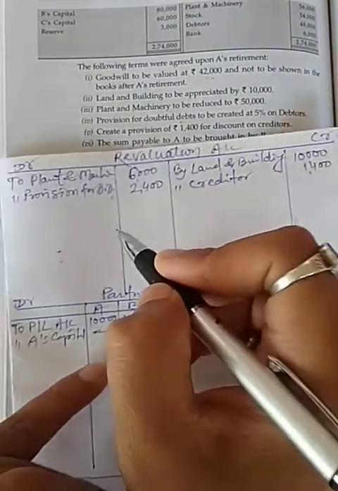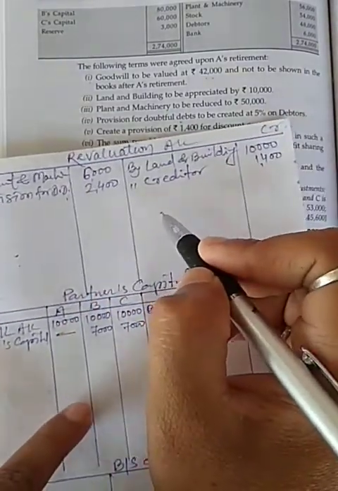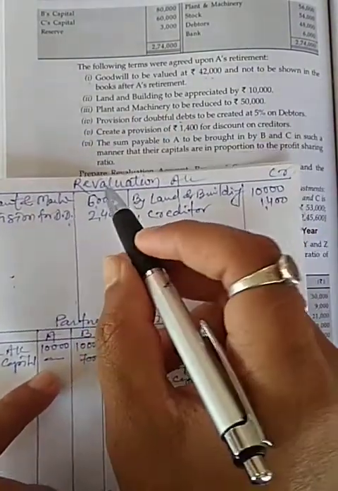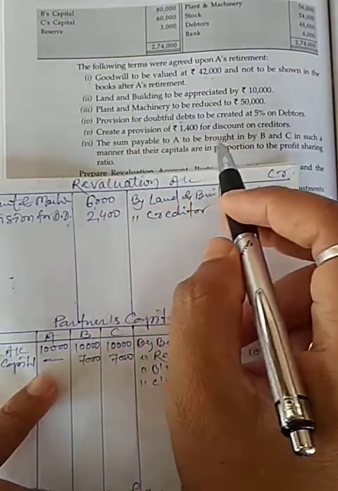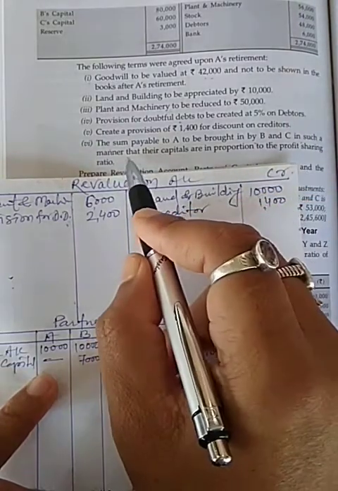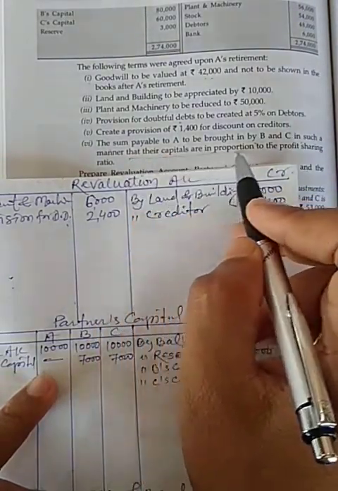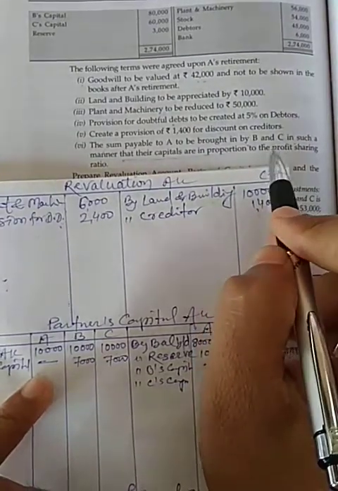Now next point, the sum payable to A is to be brought in by B and C in such a manner that their capitals are in proportion to the profit sharing ratio.